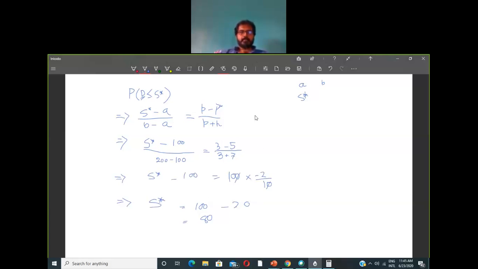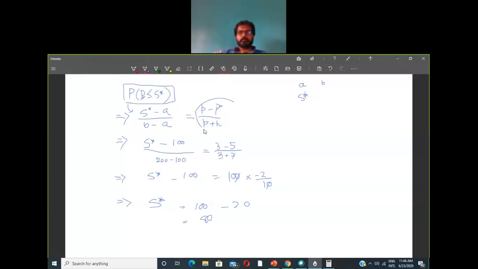So remember, this value will depend upon the probability distribution that is given to you. Okay, so for this uniform distribution, this is the expression for the probability that the demand is less than or equal to A star. But if it is a normal distribution or any other distribution, that will change accordingly.